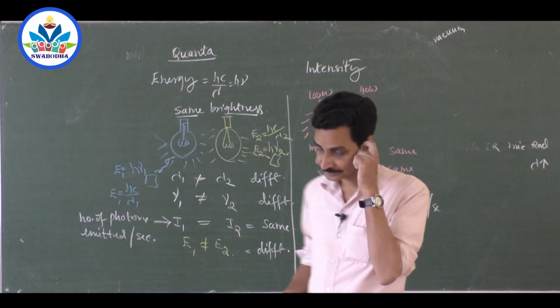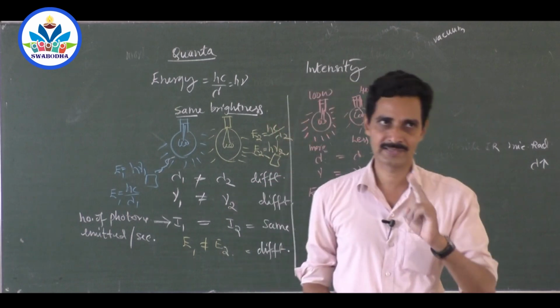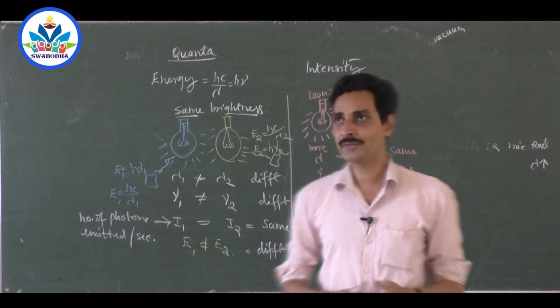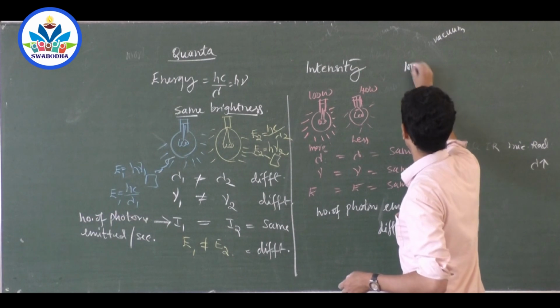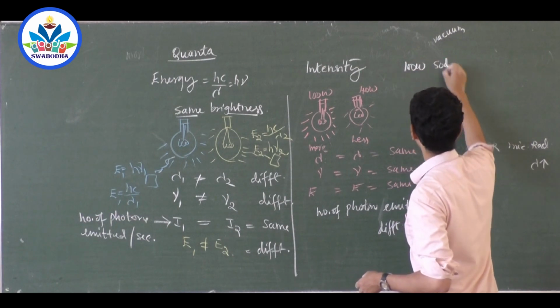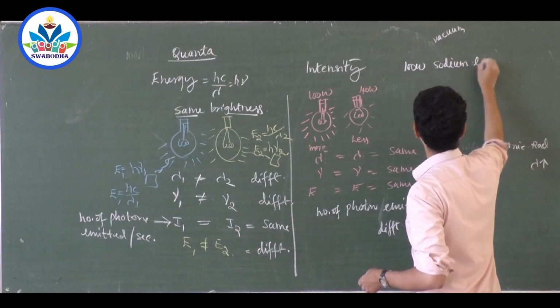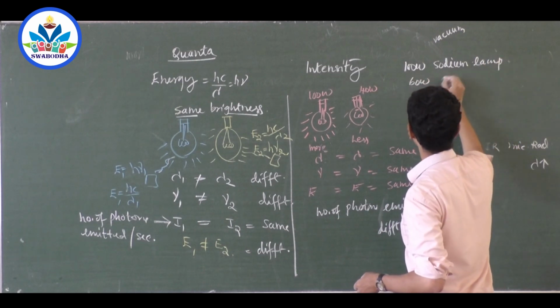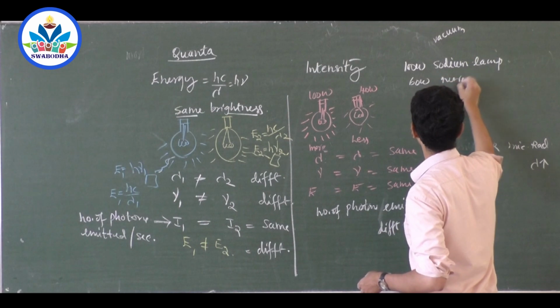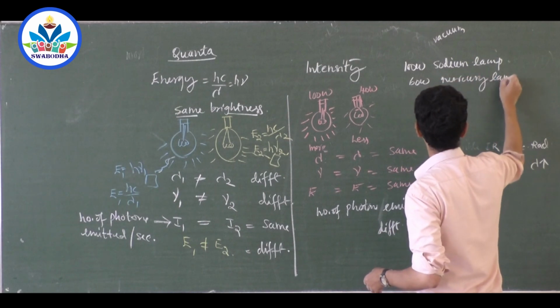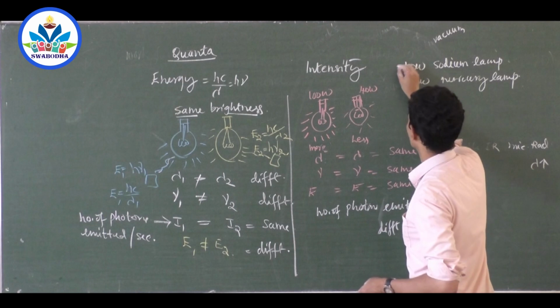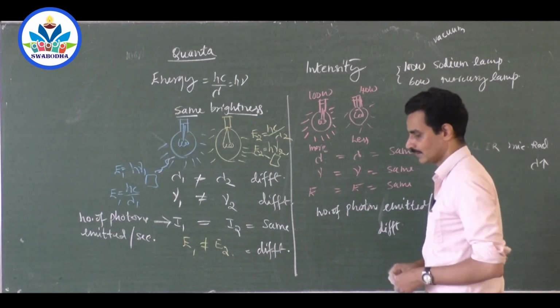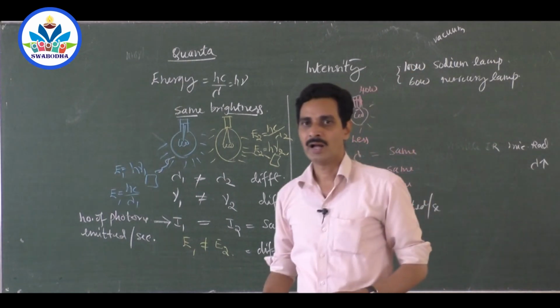So if I compare two bulbs, say for example a 100 watt sodium lamp and a 60 watt mercury lamp, what is the difference between them? What things do they have the same and different?